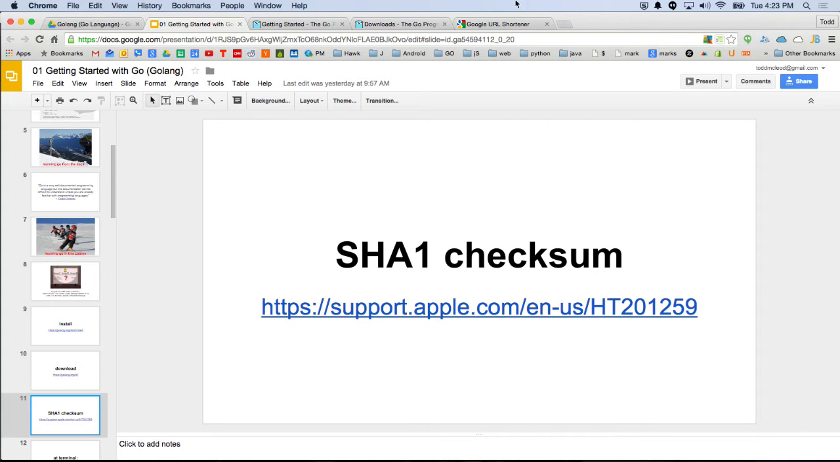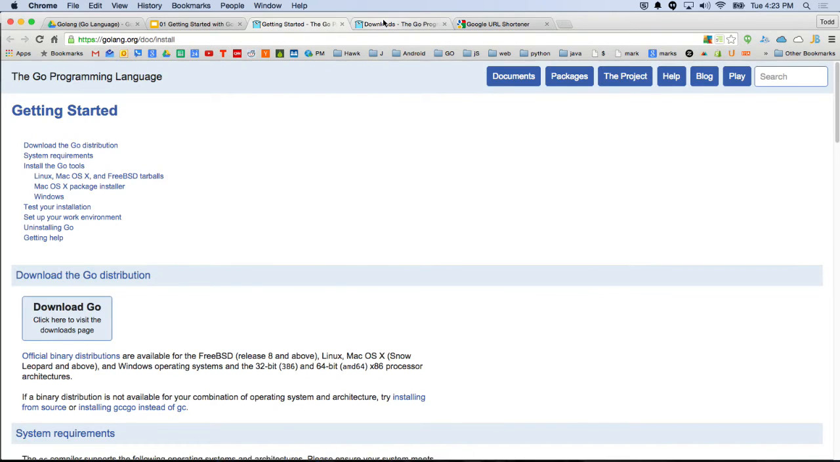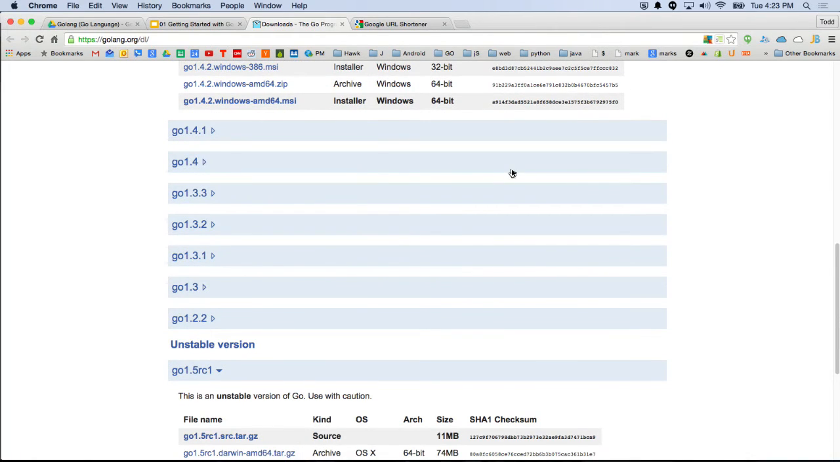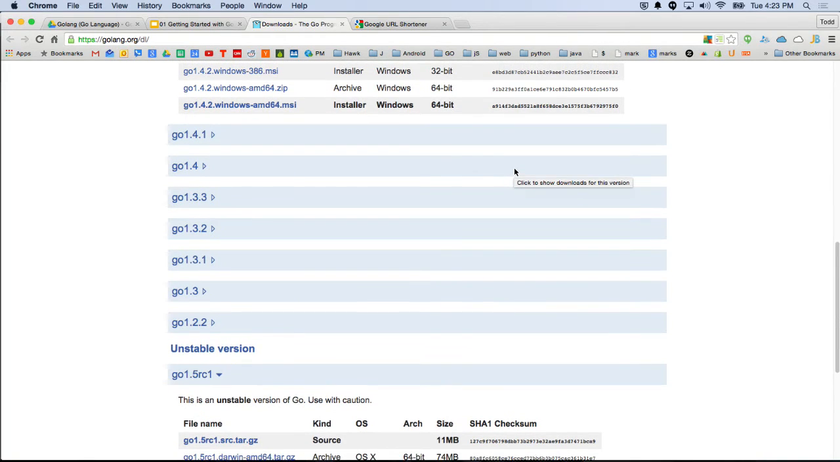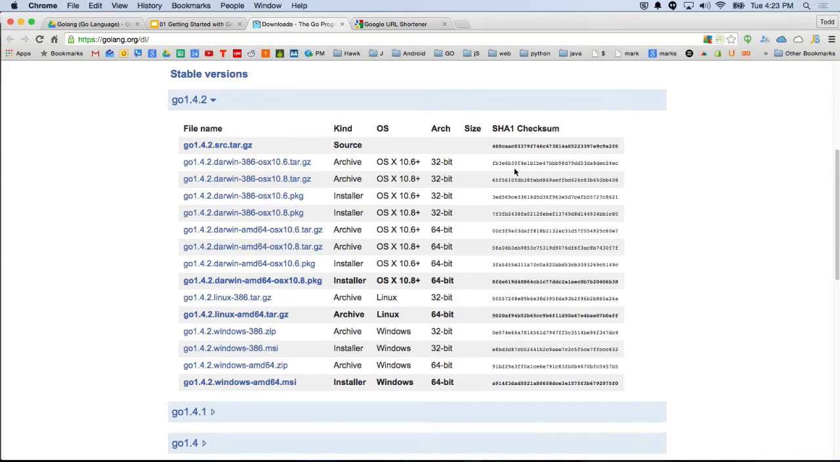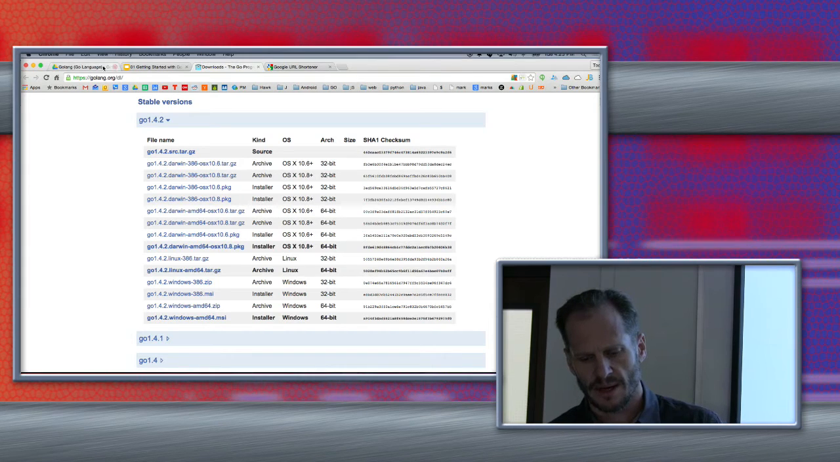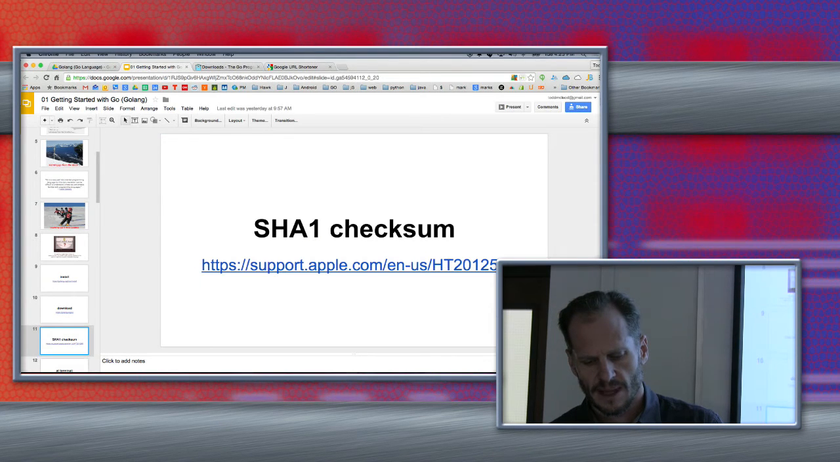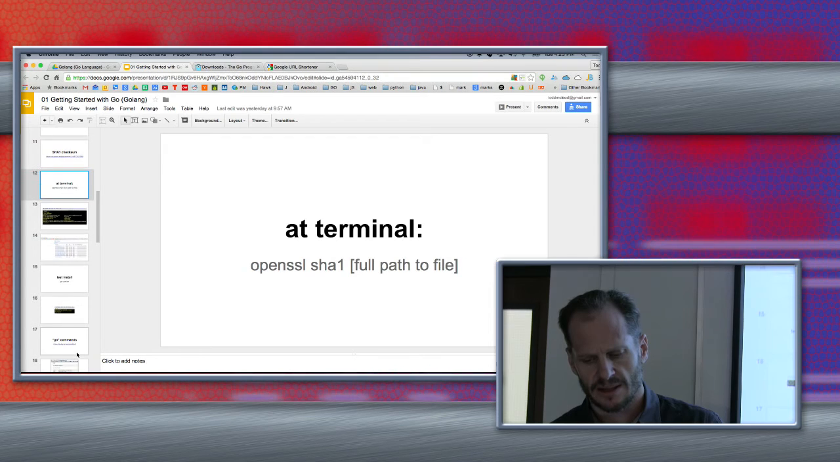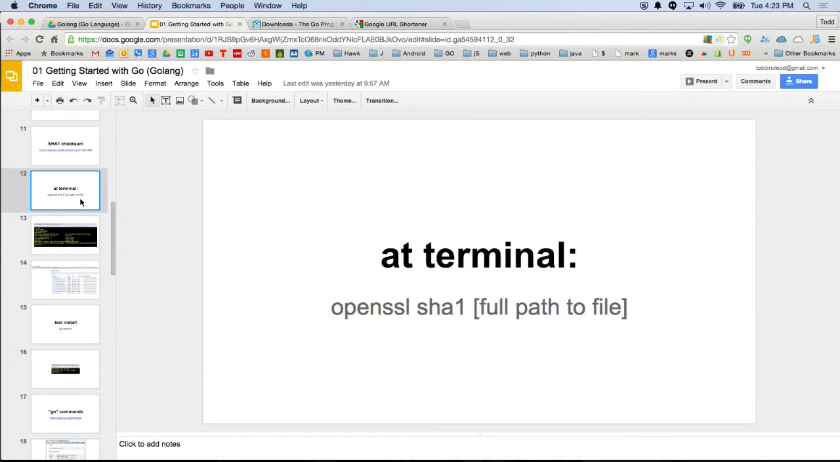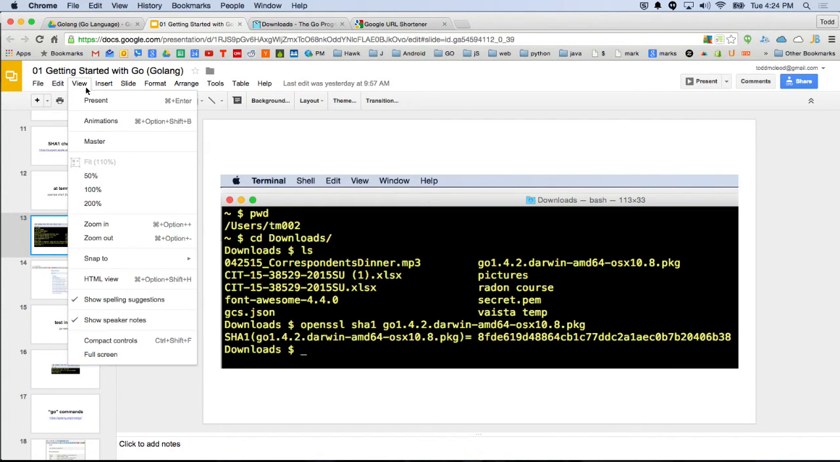You could run a checksum. When I go to the downloads, it has this SHA-1 checksum right here, just a bunch of numbers. What a SHA-1 checksum does is take all of the code that you downloaded and run it through a hash algorithm, the SHA-1 algorithm, and it'll produce a number. The way you do that at the terminal is you just type openssl sha1 and then the path to the file. So when I type that in at my computer,